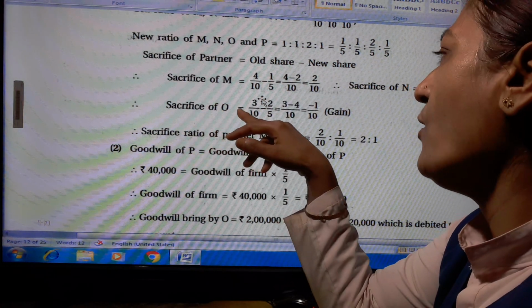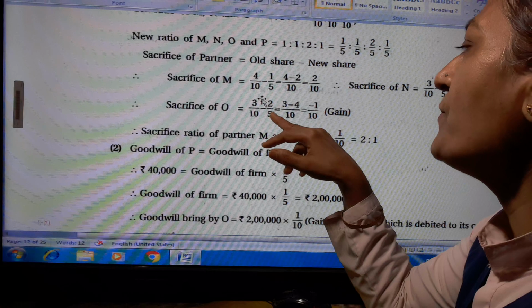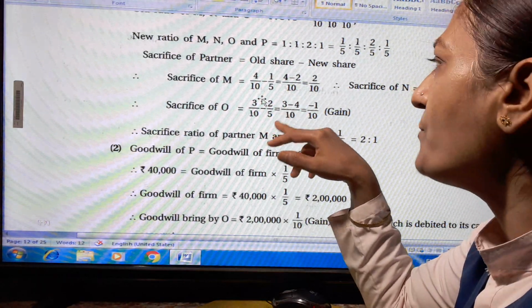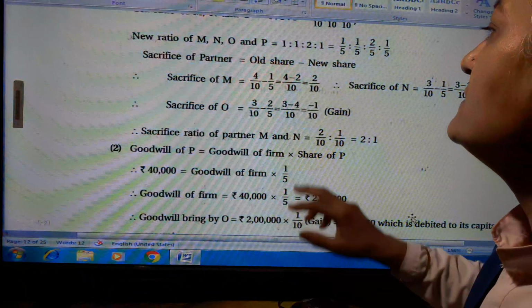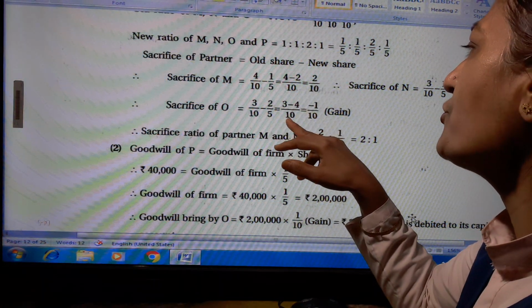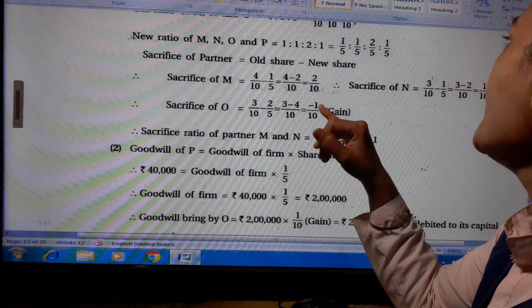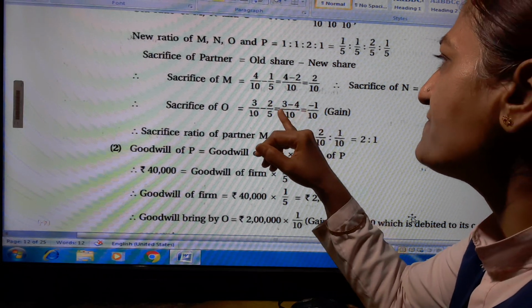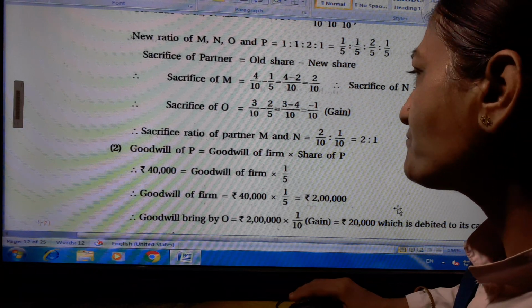Sacrifice of O is equal to 3 upon 10 minus 2 upon 5. 2 upon 5 multiplied by 2 by 2, then we get 4 upon 10. Here also 3 upon 10 minus 4 upon 10, then we get 3 minus 4 upon all 10 is equal to minus 1 upon 10. Because here 3 minus 4 is not possible, so minus 4 upon 3 is there, so minus 1 upon 10.